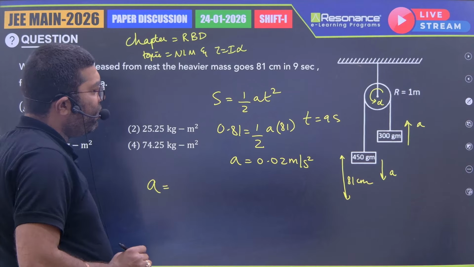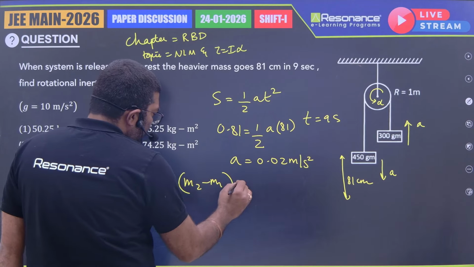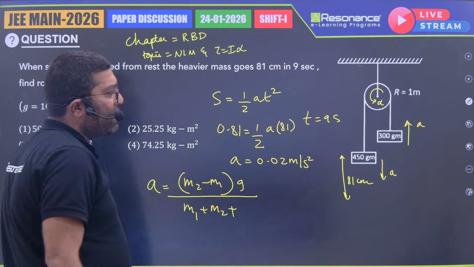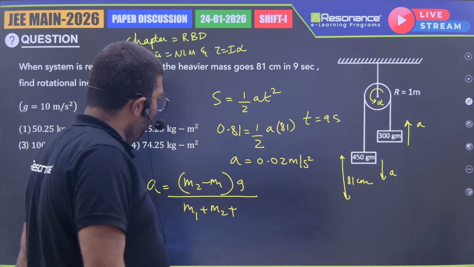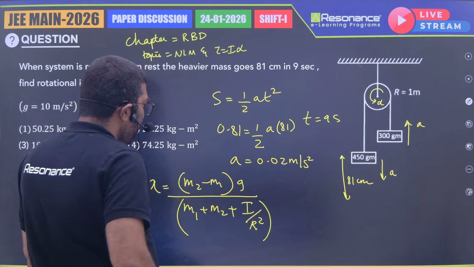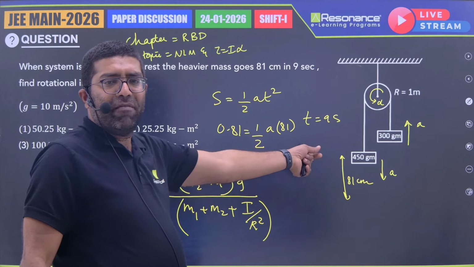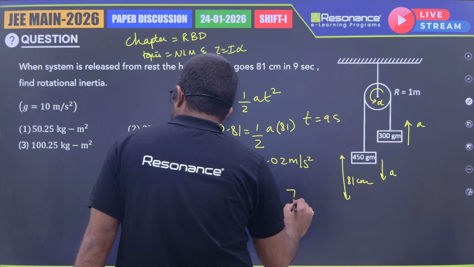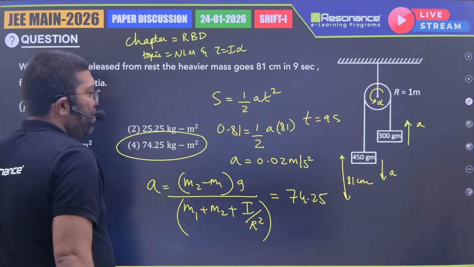Acceleration of the blocks will be m2 minus m1 into g by m1 plus m2 plus the extra inertia, which is nothing but I by r square, getting added into the denominator, because that mg force is trying to rotate the disk also. If you are substituting all these values, m2 minus m1, be careful that it is given in CGS unit, we have to convert into SI unit. If we substitute these values, we'll get the answer as 74.25 kg meter square.